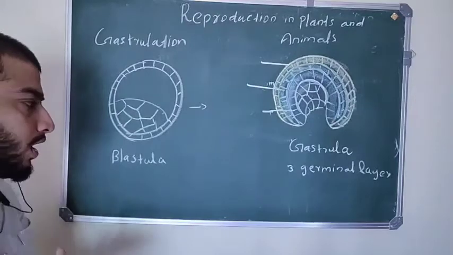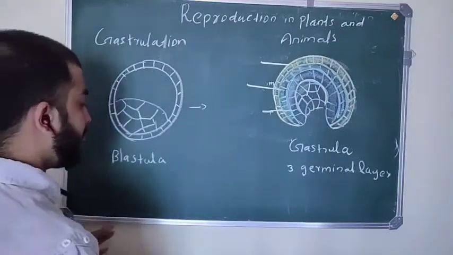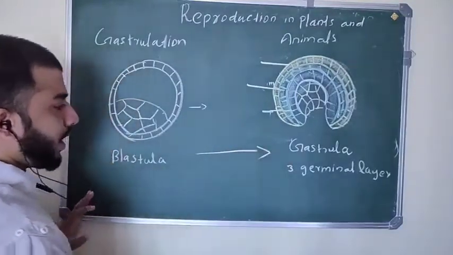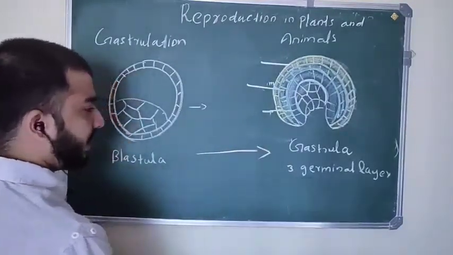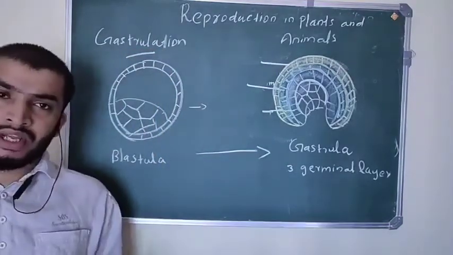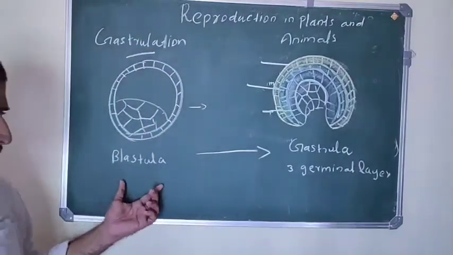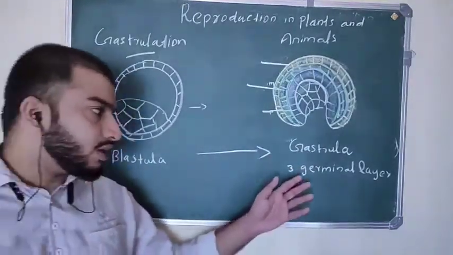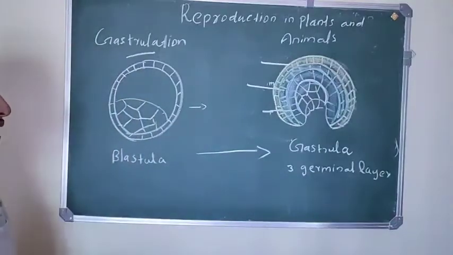We already covered. And after implantation, what is going to happen? This blastula will transform into gastrula, and they form 3 germinal layers, that is called gastrulation. So gastrulation means transformation of blastula into gastrula and the formation of 3 germinal layers.